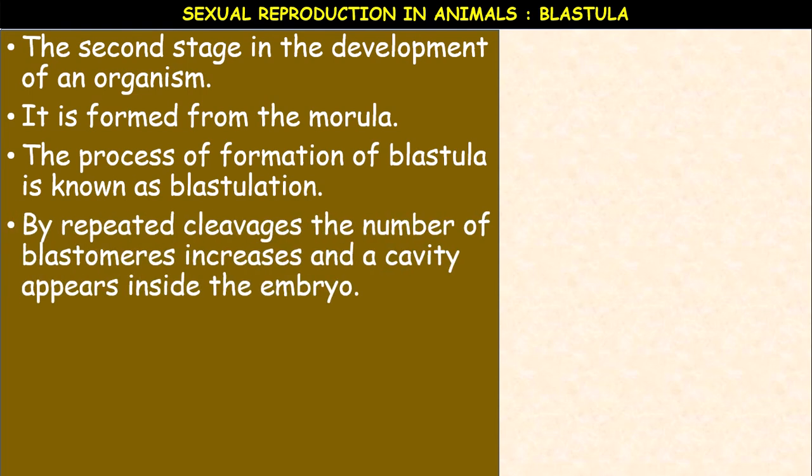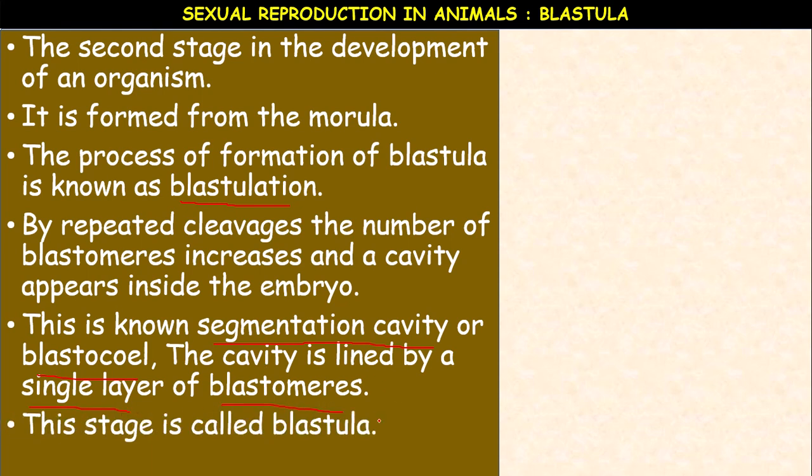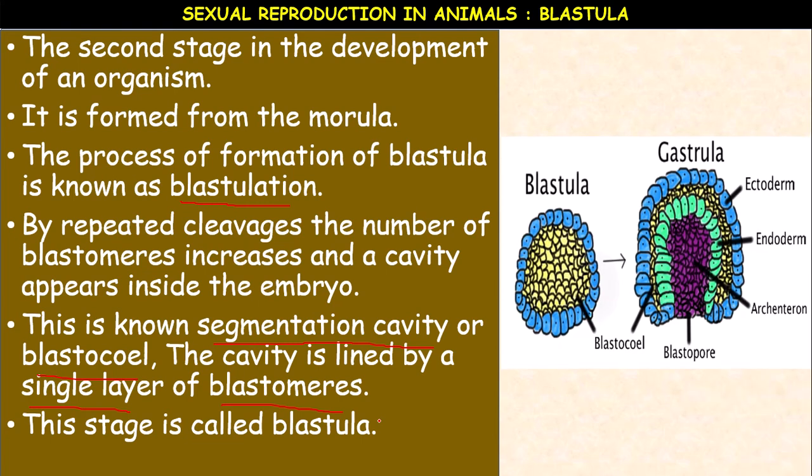By repeated cleavage, the number of blastomeres increases, and a cavity appears inside the embryo, called the blastocele, or segmentation cavity. The cavity is lined by a single layer of cells, called blastomeres. So this is the blastula stage.